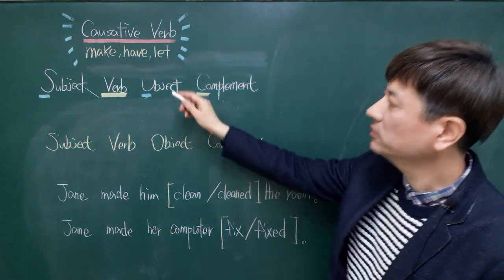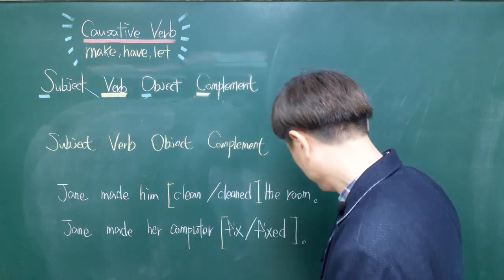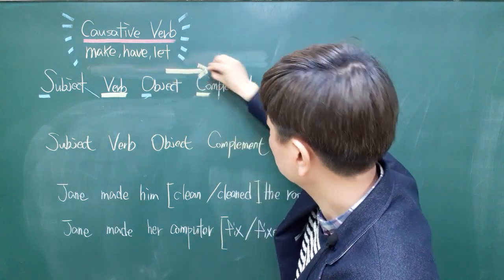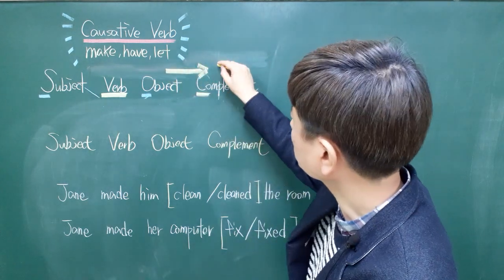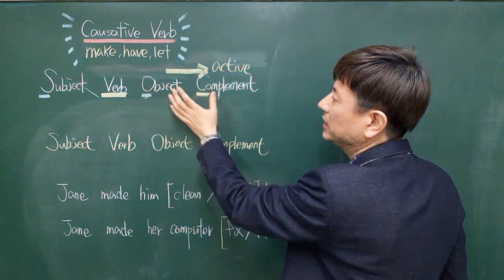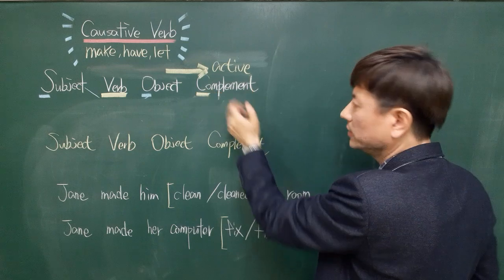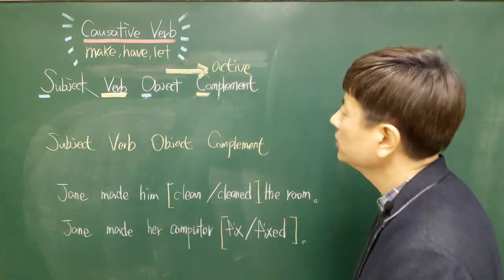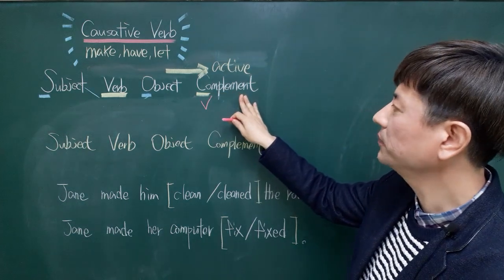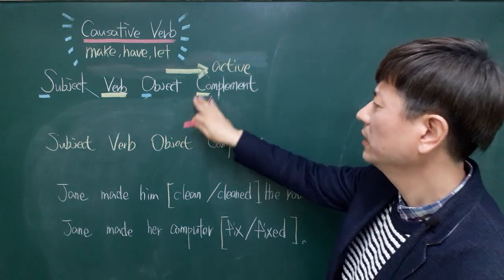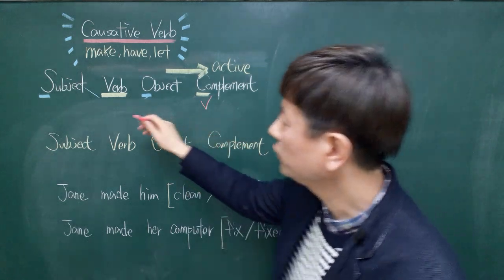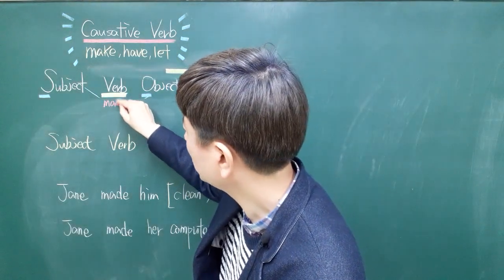When the relation between them is active, I mean the object is doing the action, then you have to write the verb in the place of the complement, which means the infinitive without to, as I said earlier, when you have make, have, let, causative verbs.